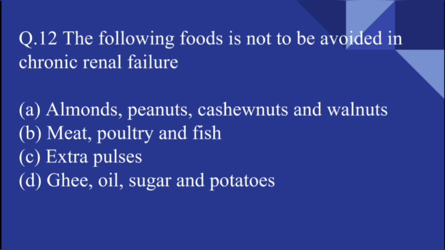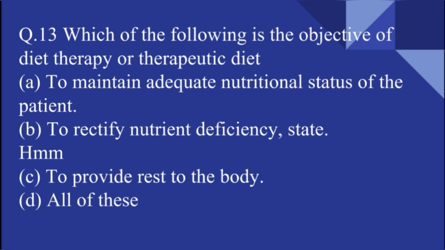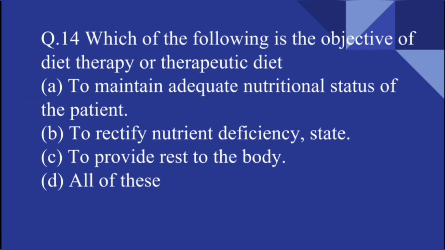The following food is not to be avoided in chronic renal failure: almonds, peanut, cashew nut, walnut, meat, poultry, fish, extra pulses, ghee, oil, sugar and potatoes. The answer is ghee, oil, sugar and potatoes. Which of the following is the objective of diet therapy or a therapeutic diet? To maintain adequate nutritional status of the patient, to rectify the nutrient deficiency state, to provide rest to the body, and all of these. So here the answer is all of these.